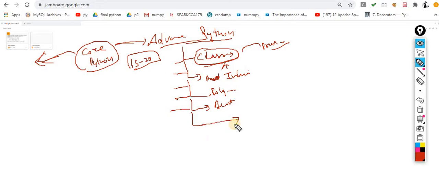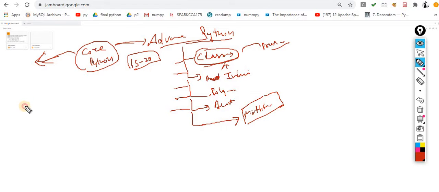And I will give you an optional topic that is not mentioned in your syllabus. That topic is called multi-threading. Till now I am not giving the surety for this topic, but this is again a very interesting topic. It is used sometimes and sometimes it's not used. It depends on the situation, and according to the situation you are supposed to perform this kind of thing, that is multi-threading.